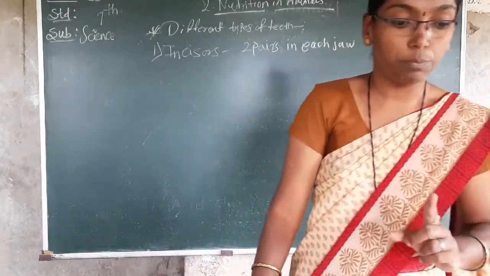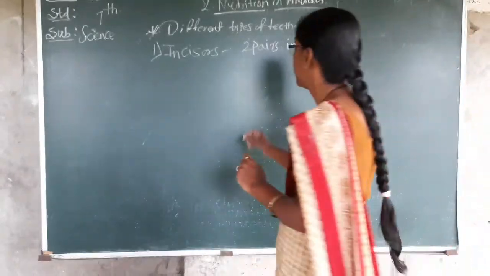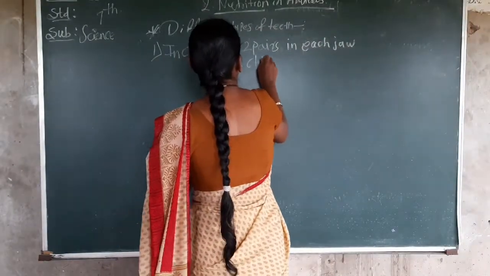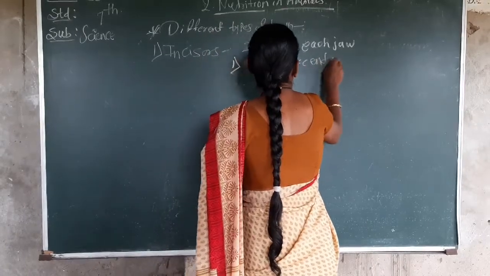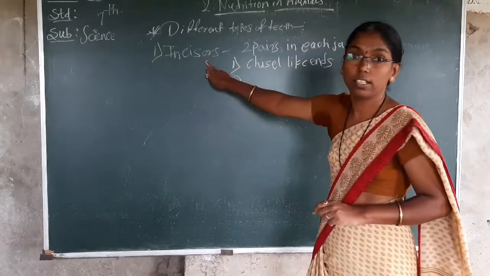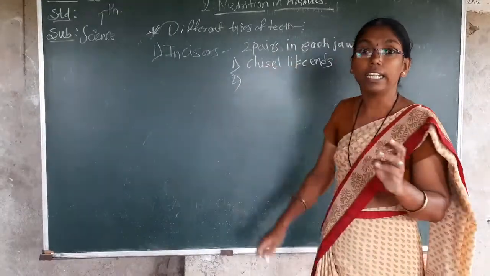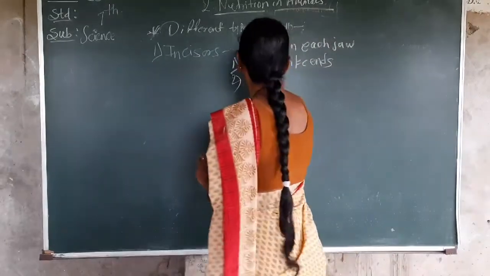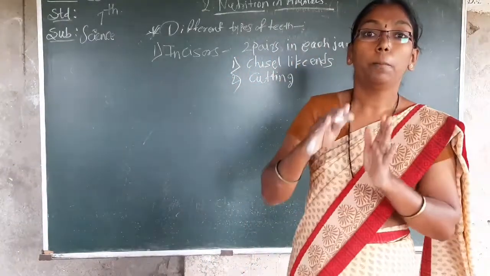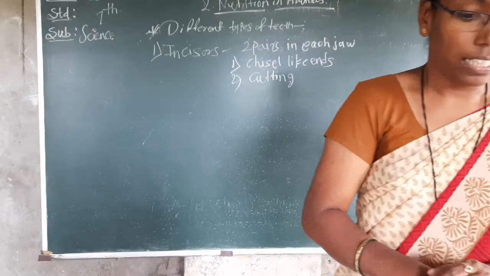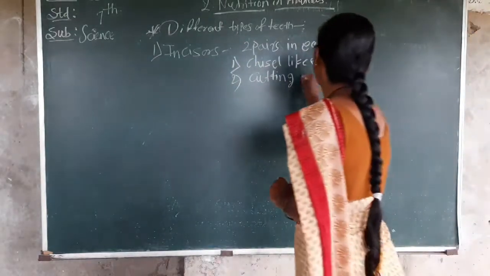First pair is called chisel-like ends. First pair having chisel-like ends means sharp end. And what is the use of these incisors? These 2 pairs, cutting and biting. To cut the food. Cutting is the main function of incisor teeth. Cutting and biting the food.